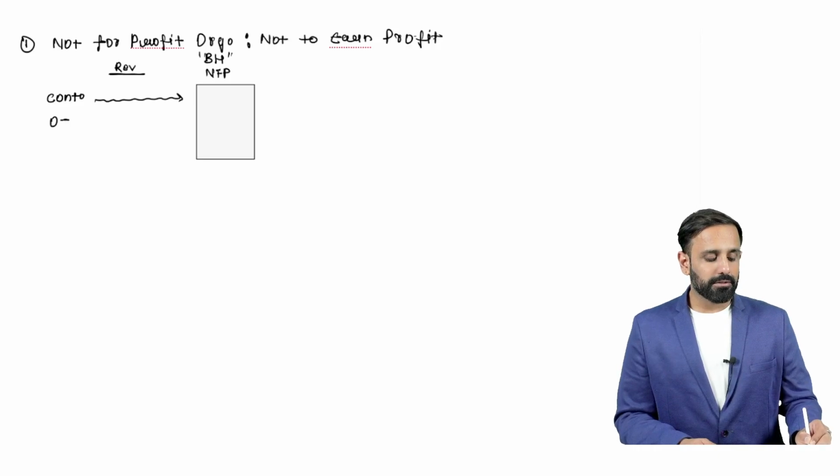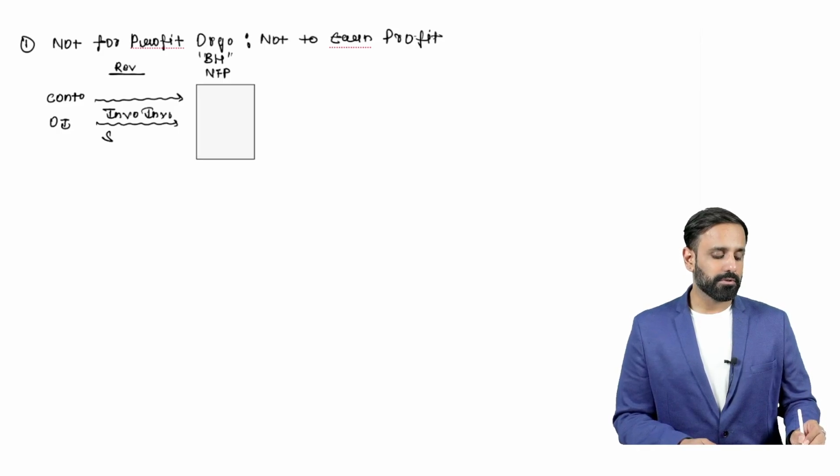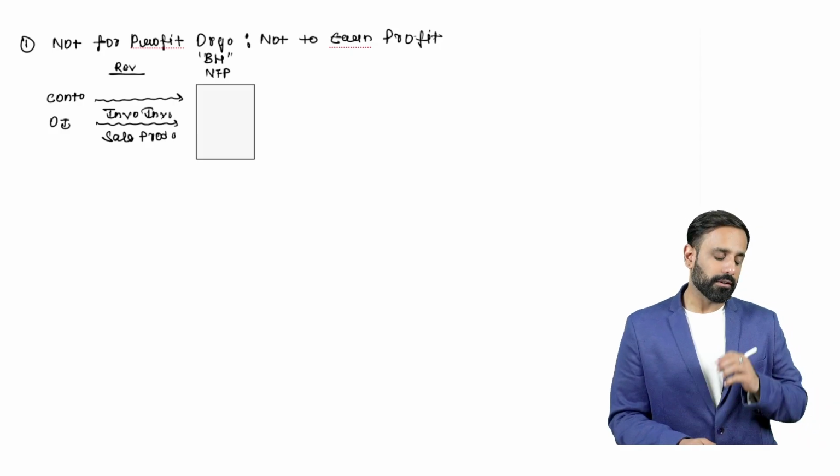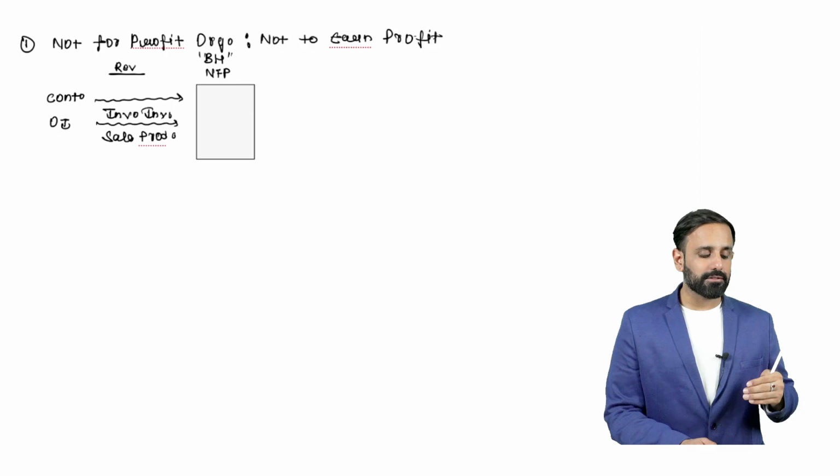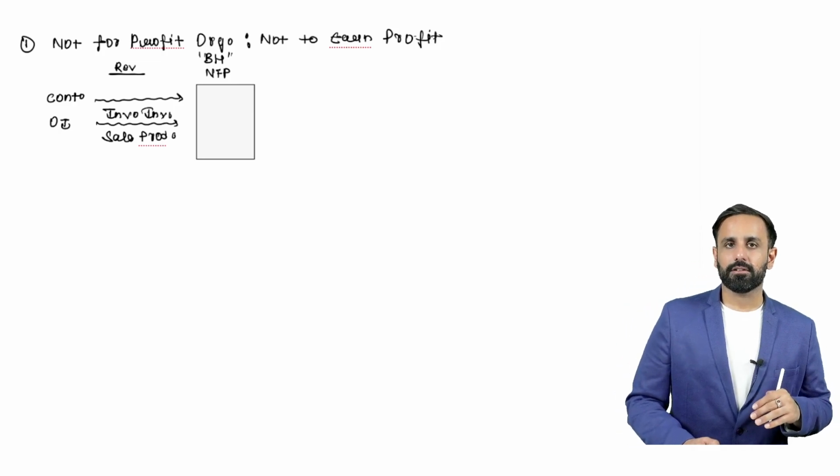Apart from this, these organizations generate other incomes, right? So other income can be, let's say, investment income. They generate investment income, or they also generate income from sale of product. So all these transactions will be considered as revenue.